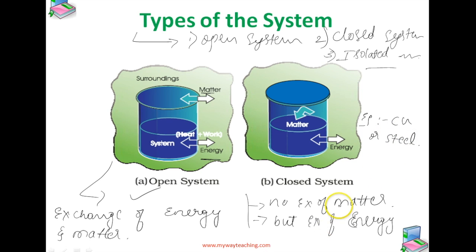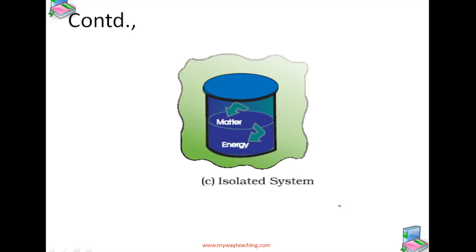Next, the third one is the isolated system. In an isolated system, what happens?